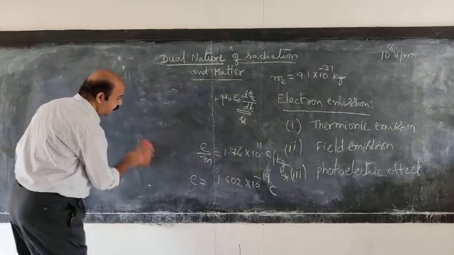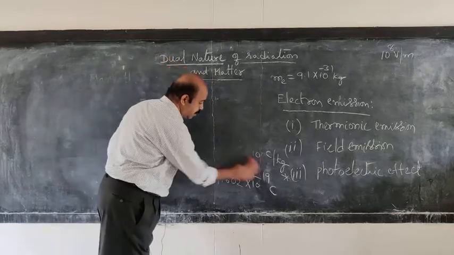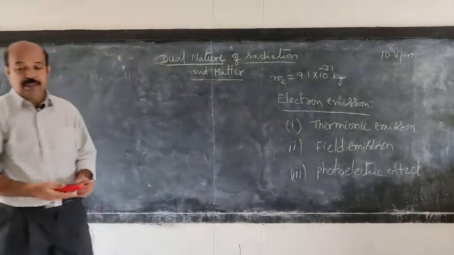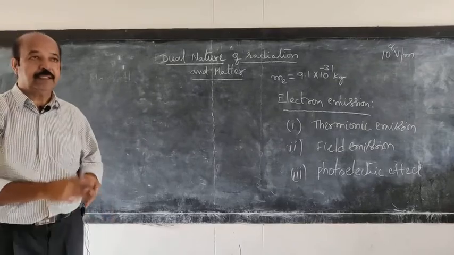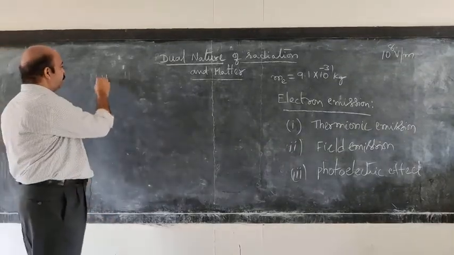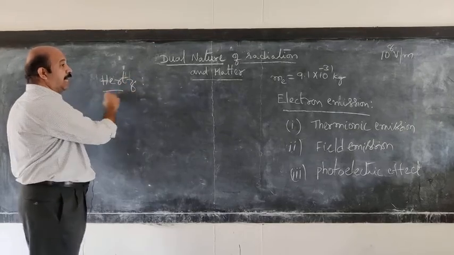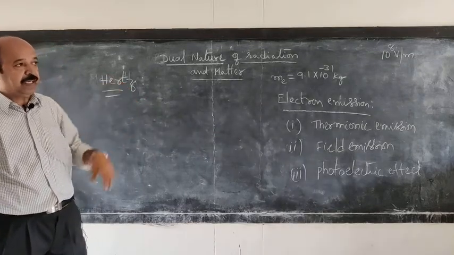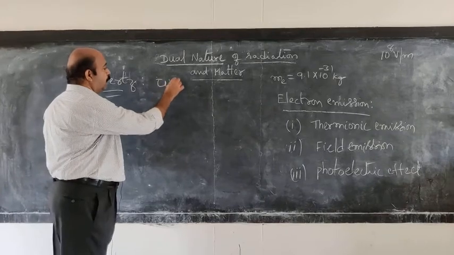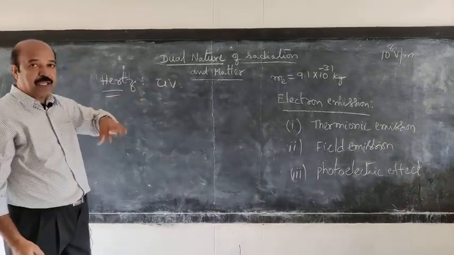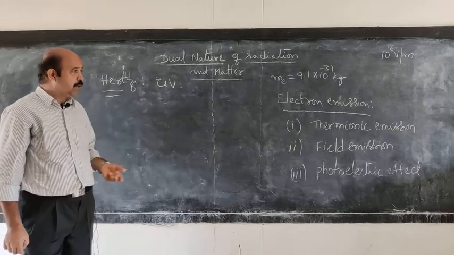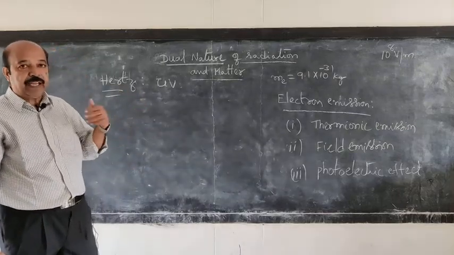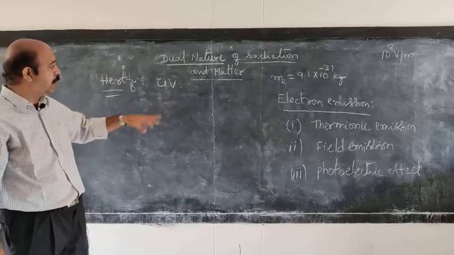When Hertz was doing experiments in his laboratory to produce electromagnetic waves by the spark discharge method, producing sparks between two electrodes, he observed that the sparks were enhanced near the emitter when the emitter plate is irradiated with ultraviolet rays.